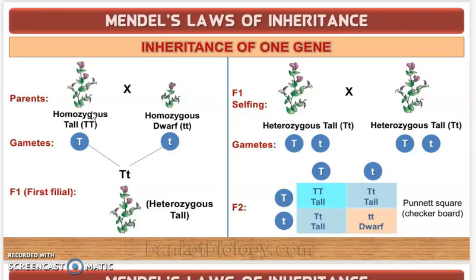Right, and he made similar observations for the other pairs of traits. He found that F1 always resembled either one of the parent and that the trait of the other parent was not seen in them. Okay, but first അവർ ചെയ്ത സ്റ്റെപ്പിൽ he observed that only one parent's character got expressed. അപ്പോൾ അവർക്കൊരു ഡൗട്ട്, ഇപ്പോൾ ടോളും ഡോർഫിലും മാത്രമാണോ അങ്ങനെ വരുന്നതെന്ന്. He tried in other characters also, like the seed color, the color of the flower, all those things, and even after that he got the same result only.